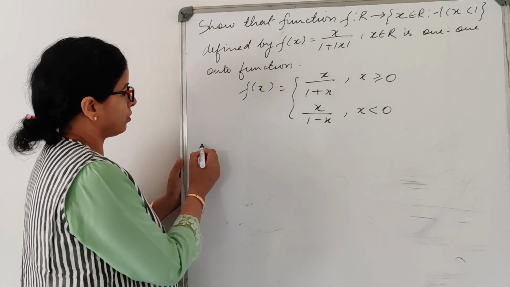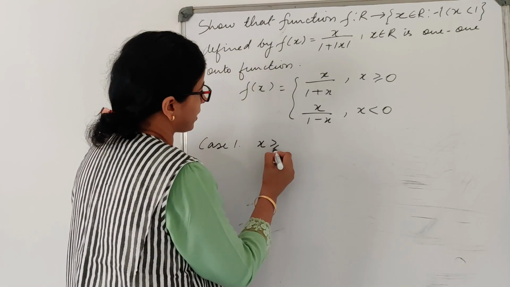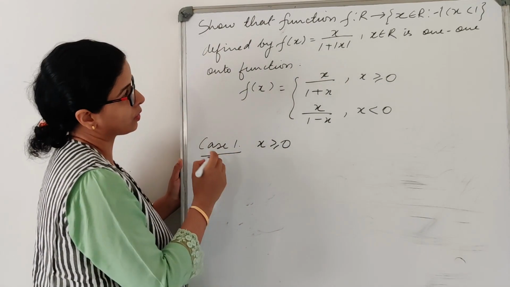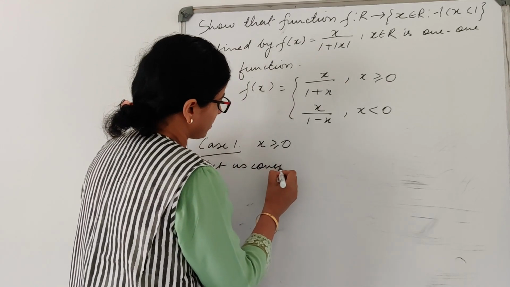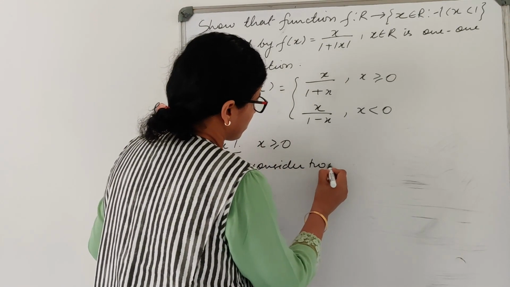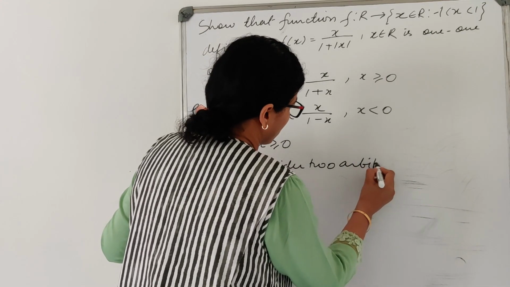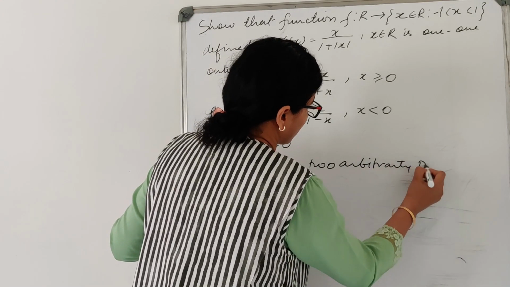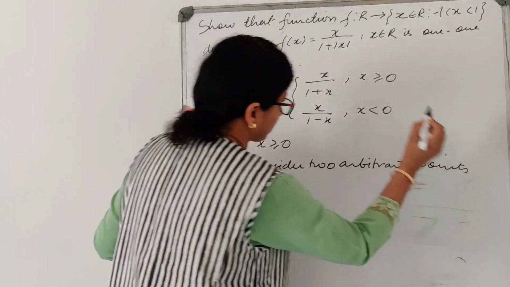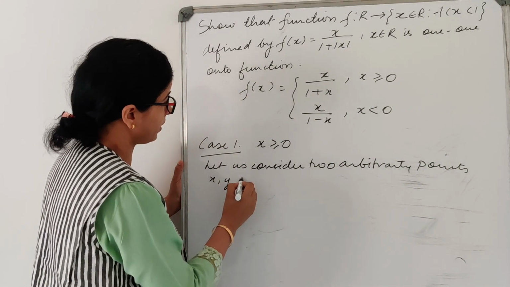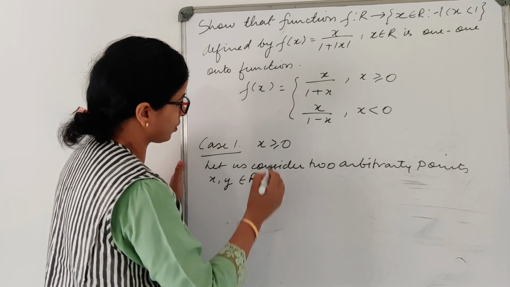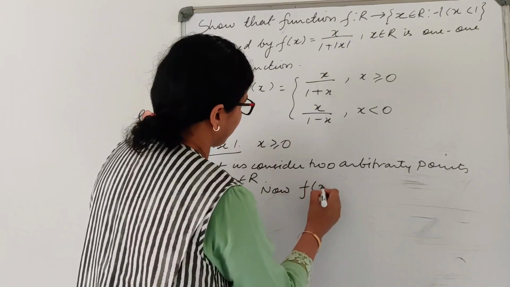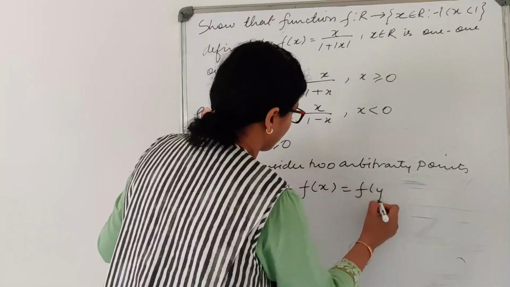Okay, so case 1, when x is greater or equal to 0. Let us consider two arbitrary points x and y belongs to R. Now f(x) is equal to f(y).